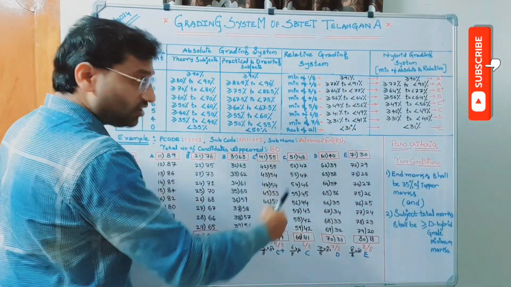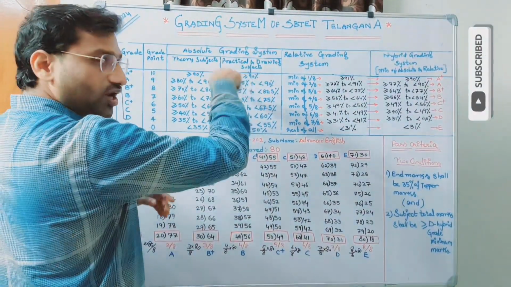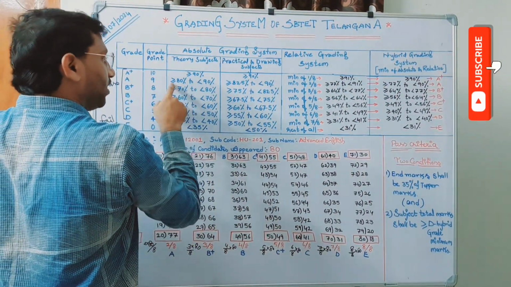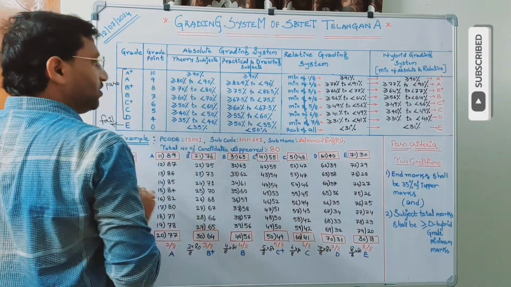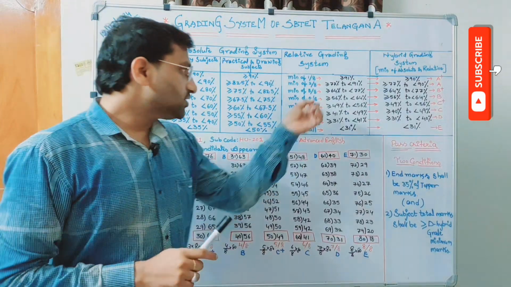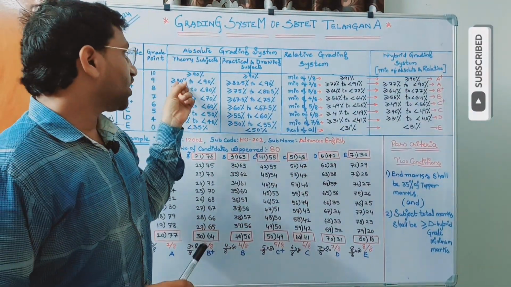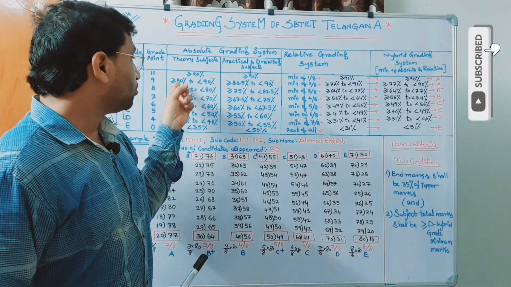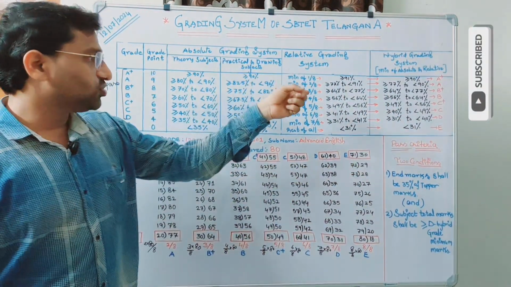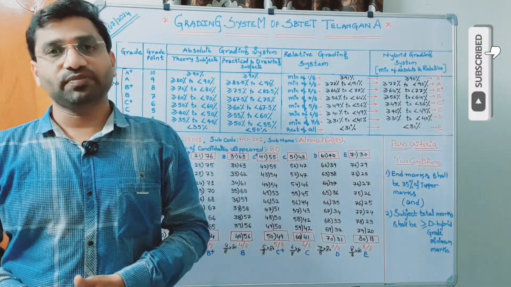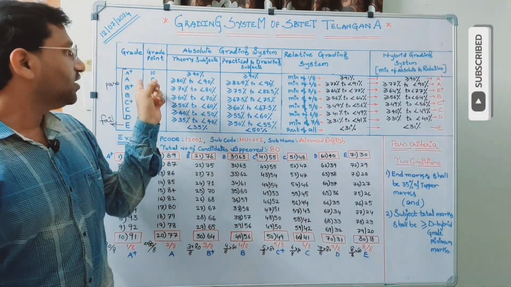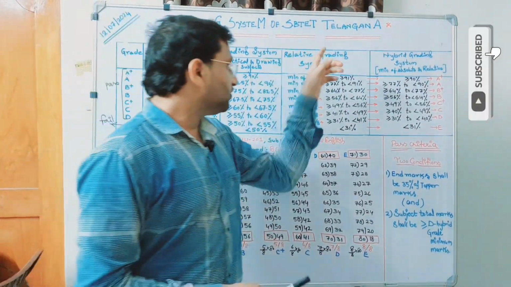But since it is a theory subject, don't look at practical. Only compare with theory. So for absolute, it is greater than or equal to 80, less than 90. But here it is only greater than or equal to 77. That is very, very important. That means if you consider the absolute system, you can assign A to the candidates if they secure more than or equal to 80 marks, whereas here only more than or equal to 77 marks. So out of these two, which one is the benefit? 77 is the benefit, because 77 is the minimum value. So in case of this second grade, absolute has a high value, relative has a low value.